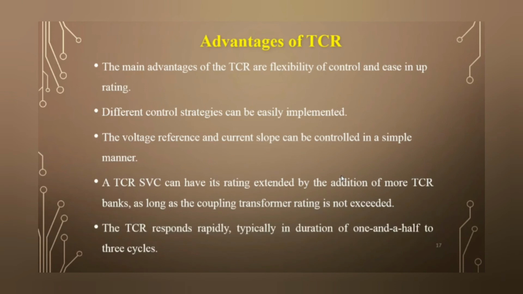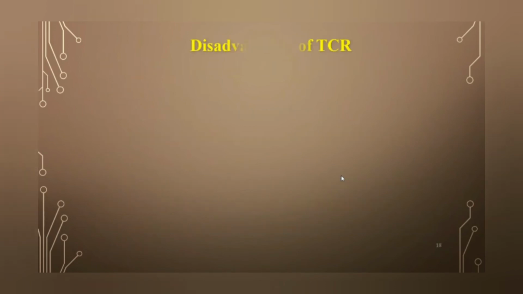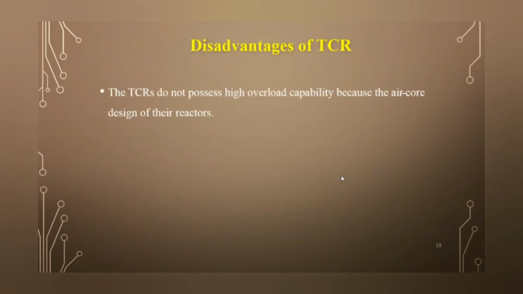The TCR responds rapidly, typically in a duration of 1.5 to 3 seconds. The main disadvantage of TCR is that it does not possess a high overload capability because of the air core design of their reactors.